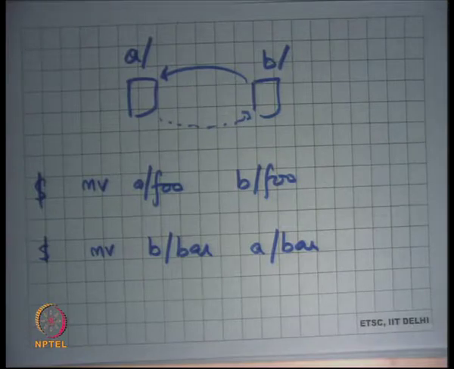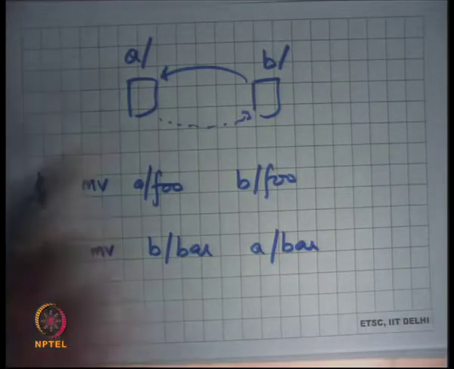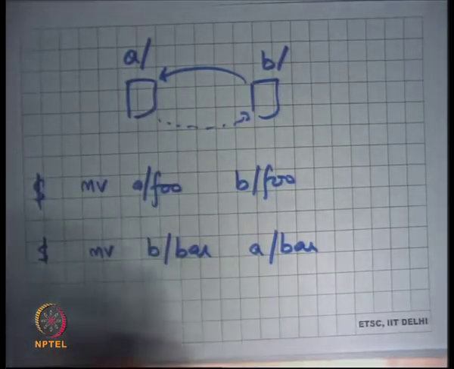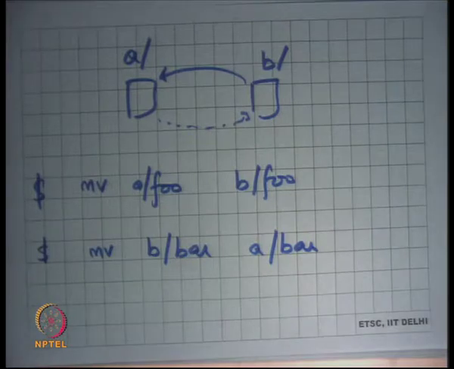And if it has a cycle, then at the time of flushing it back to disk, it's unclear which one you should flush first. Let's say you flushed A first, then you have lost... It's possible that if there's a crash after you flushed A, you may have lost the link to foo, so foo's contents may have been lost. On the other hand, if you flush B first, then bar's contents could have been lost. Okay? So here's a cycle.